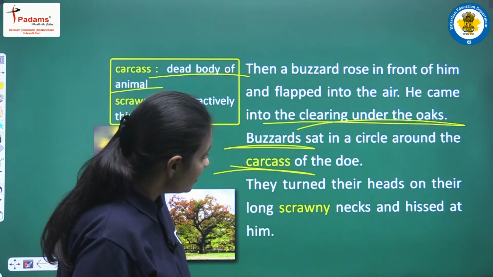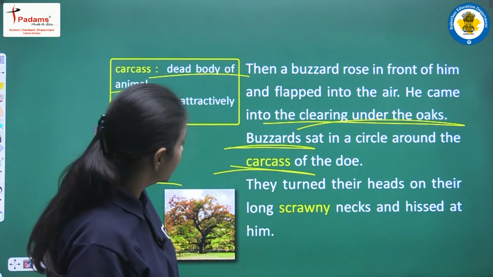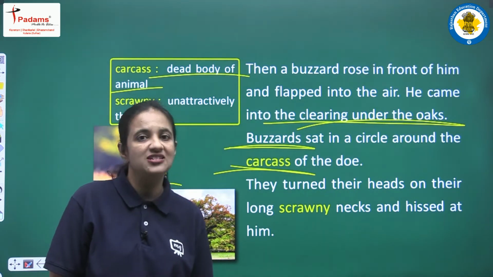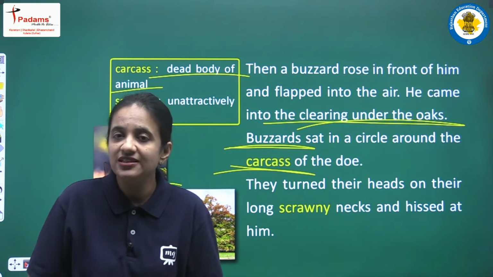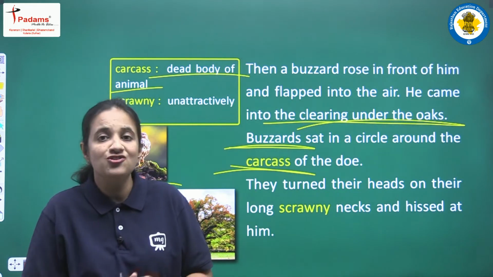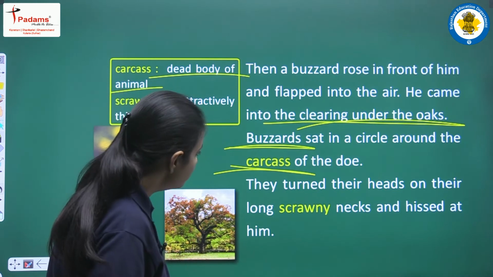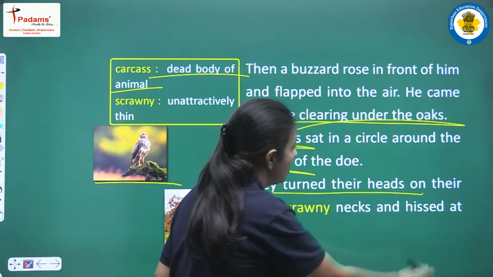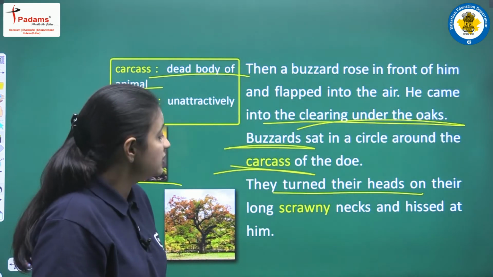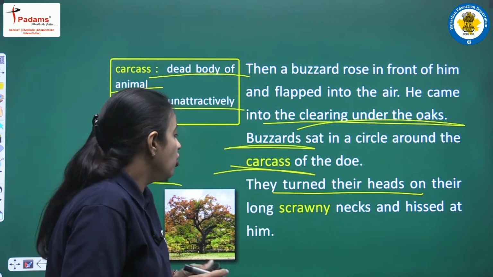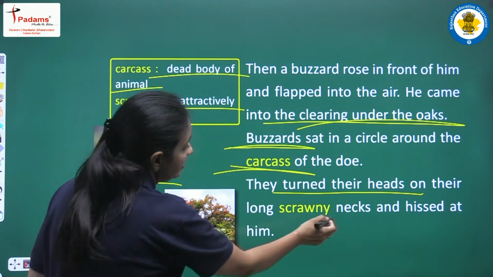They turned their heads on their long scrawny necks and hissed at him. So now when all the buzzards noticed Geordie, when they realized that Geordie was also there and coming nearer and nearer, they turned their heads on their long scrawny necks. Scrawny means unattractively thin. So all the buzzards have very thin necks.